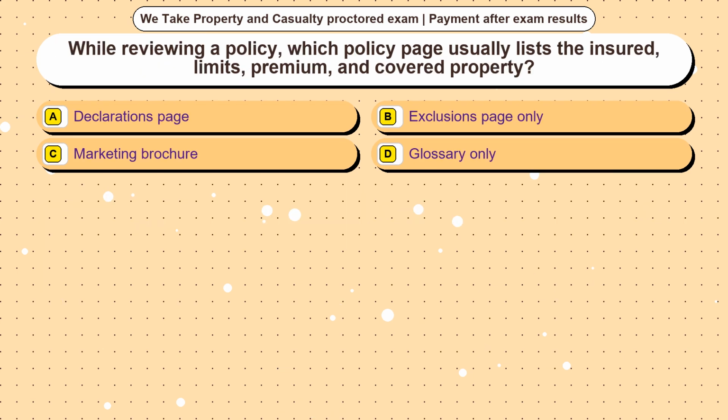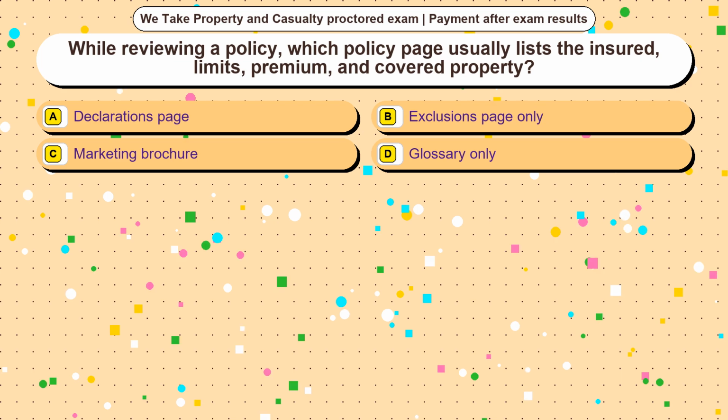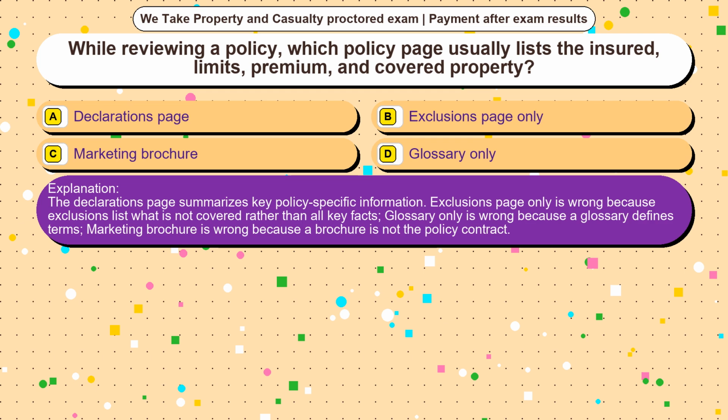Question 18. While reviewing a policy, which policy page usually lists the insured, limits, premium, and covered property? Option A, declarations page. Option B, exclusions page only. Option C, a marketing brochure. Option D, glossary only. The correct answer is option. The declarations page summarizes key policy-specific information.